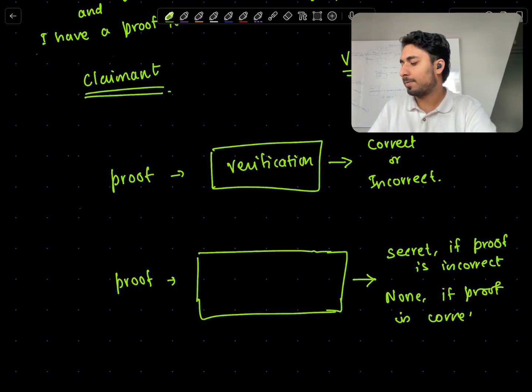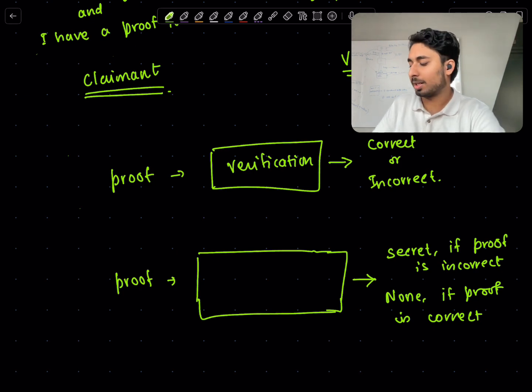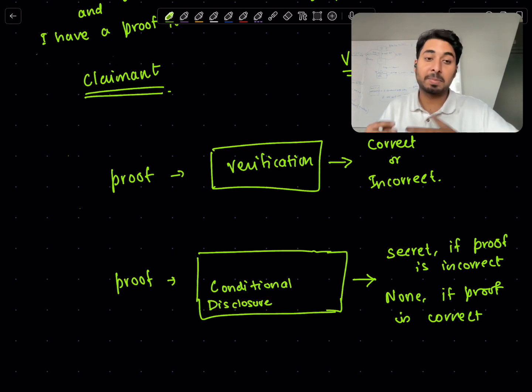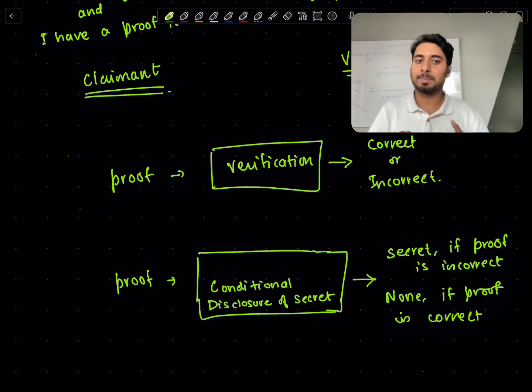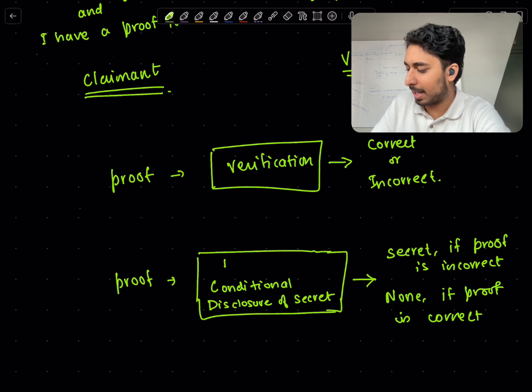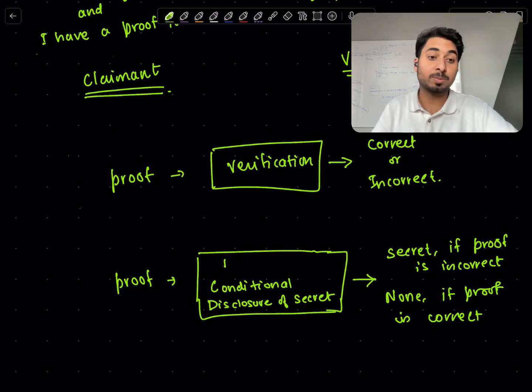So what we have here is what cryptographers would call a conditional disclosure of secret. All this means is that this is a mechanism to disclose a secret, to reveal a secret, but which is conditioned on something being true. In our case, the condition is that the proof is incorrect. For the sake of this video, we will treat this box as a black box because it deserves a whole video on its own. And we will have an entire video explaining, opening this box and seeing how exactly this works very soon. So for now, this is a black box. Let's just assume this exists.